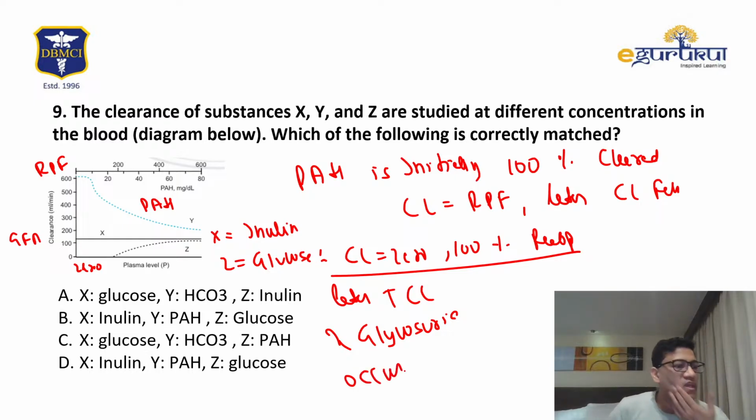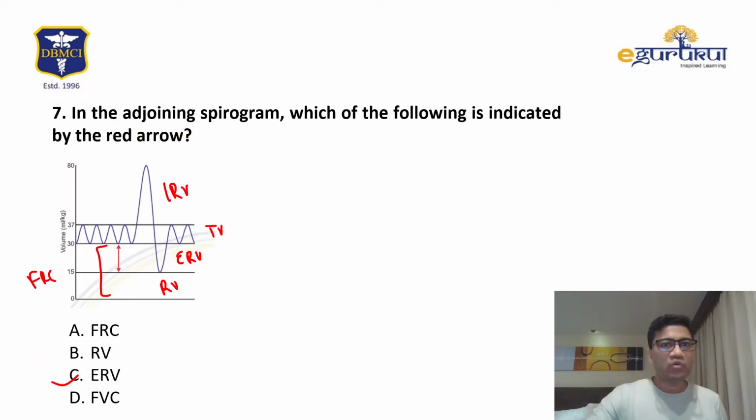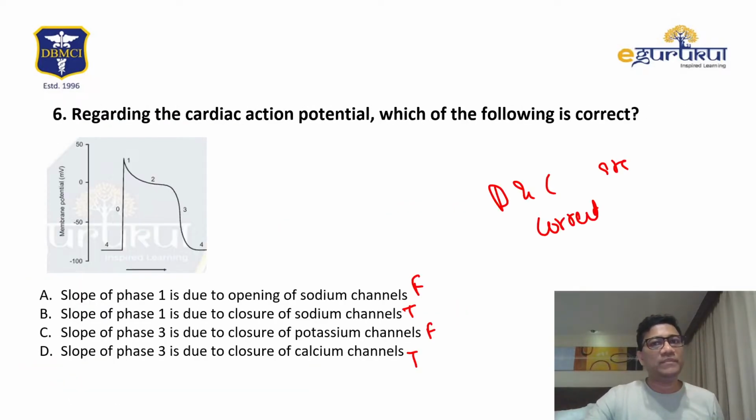So tell me, what should be the answer? X should be inulin, PAH should be Y, and Z should be glucose. D is the answer. So go for D. D is the best answer out of all possible options. I think there's a lag between chat and this. I see chat later on. So D will be the best answer. B and D both are right.